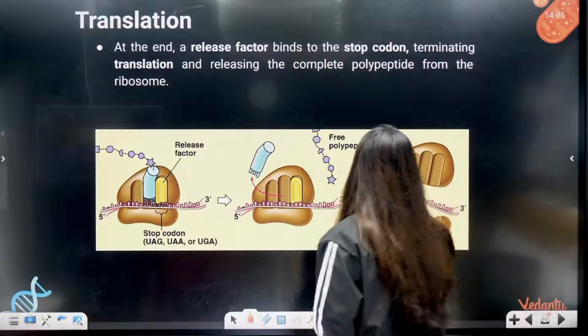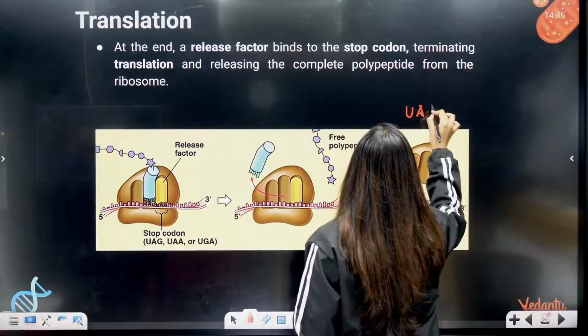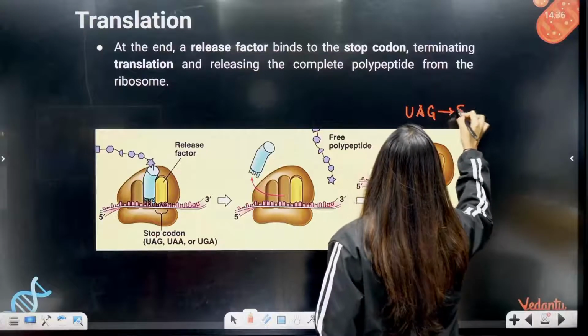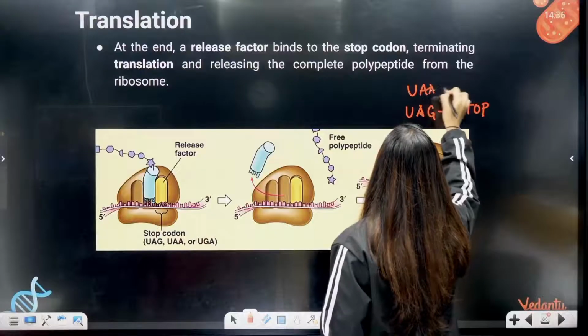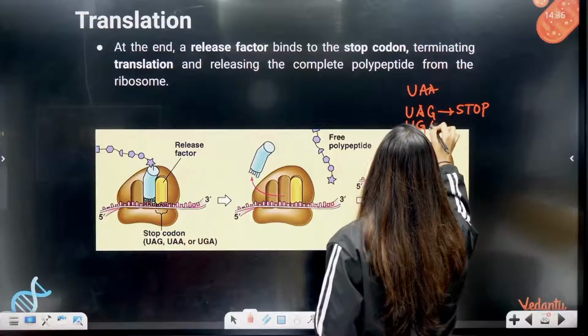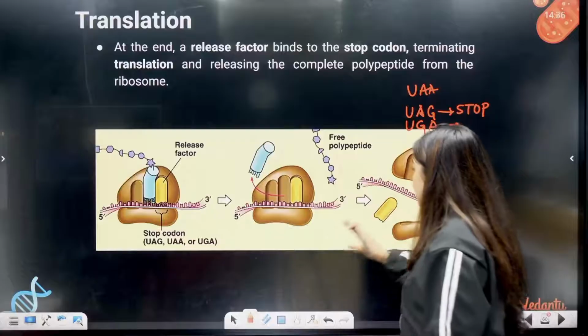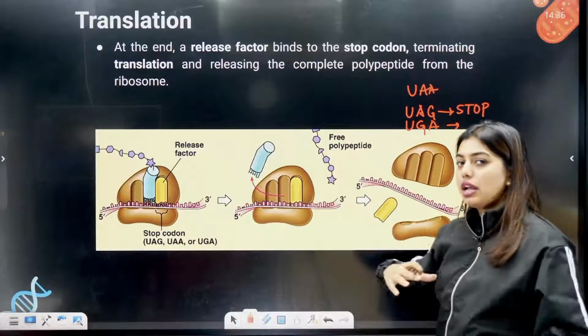That means if they have encountered a UAG, they will be like, okay, I need to stop. Or I have encountered a UAA, I will stop, or I have encountered a UGA, I will stop. So that time they will stop and this whole complex will get separated.